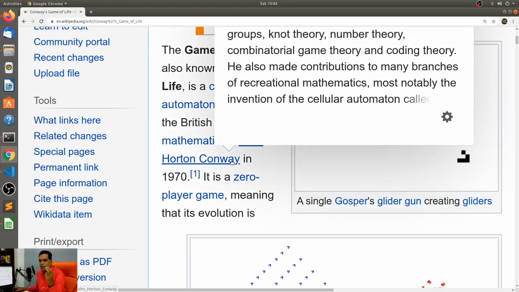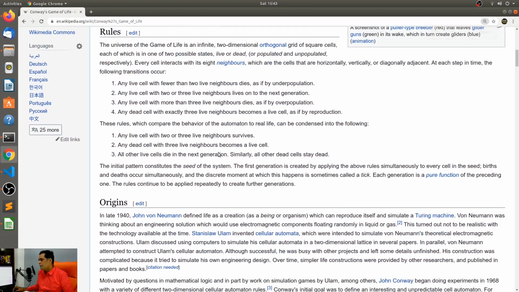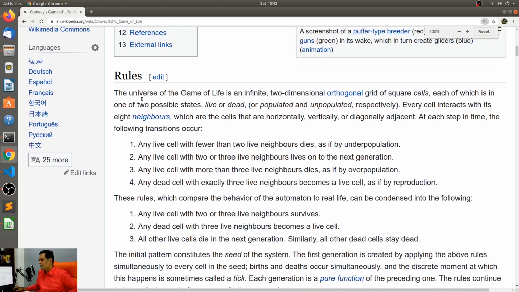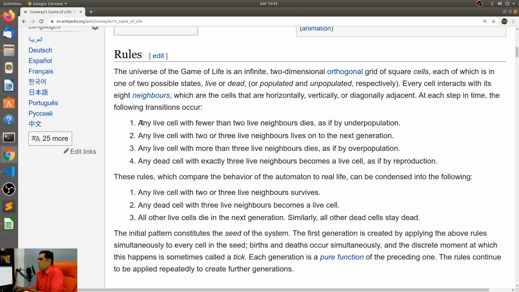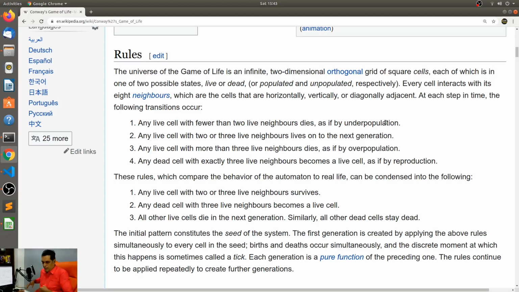Remember how in the introduction I was talking about emergent behavior through very simple rules? Now let's look at what rules there are. The rules are: any live cell with fewer than 2 live neighbors dies as if by underpopulation. So I am a cell, and I have some other cells surrounding me. If there are fewer than 2 of them, or if I'm the only one who's alive, I die by underpopulation.